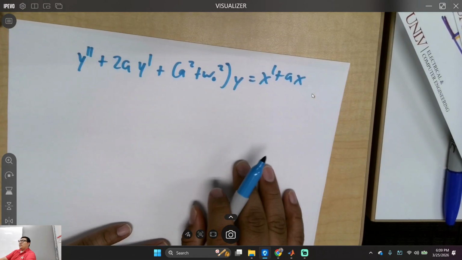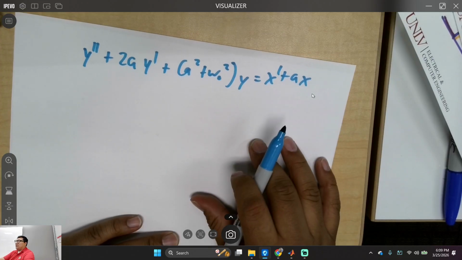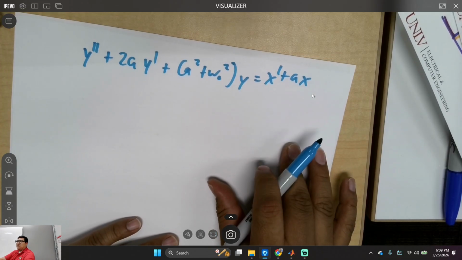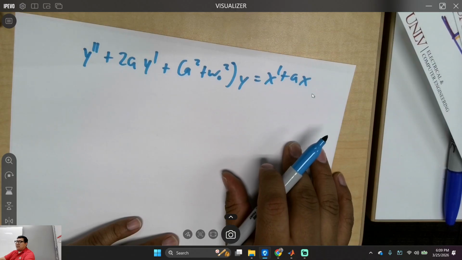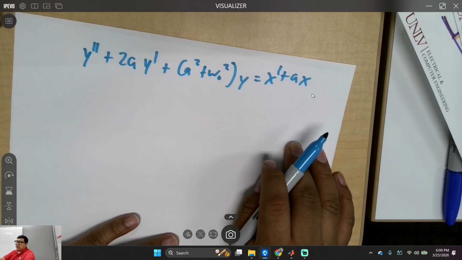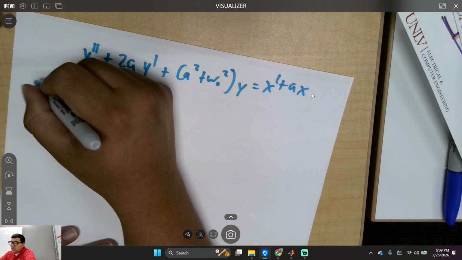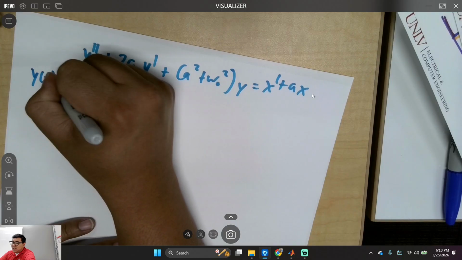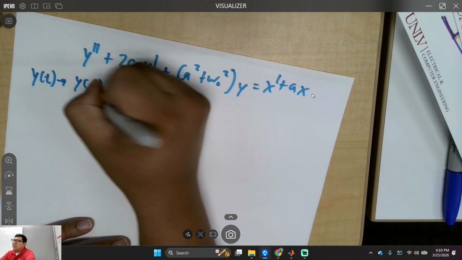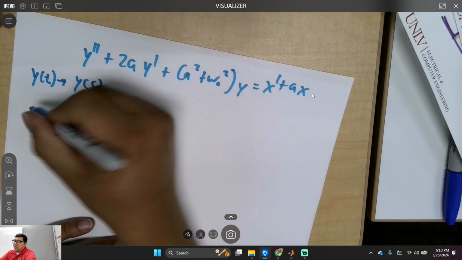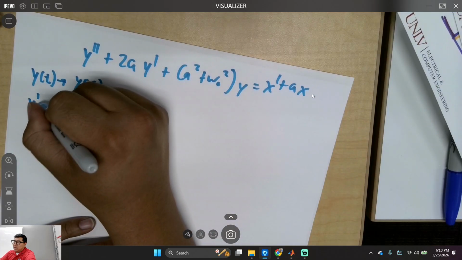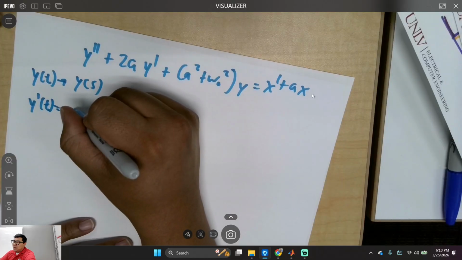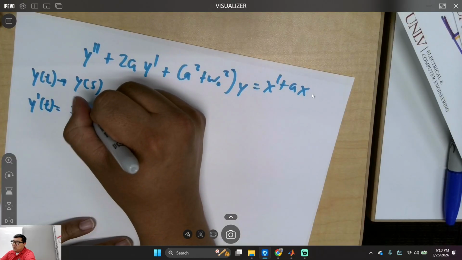Do you guys remember, has he shown you how to actually get the transfer function from this? Where y of t converts to Y of s, and y prime of t converts to s Y of s.